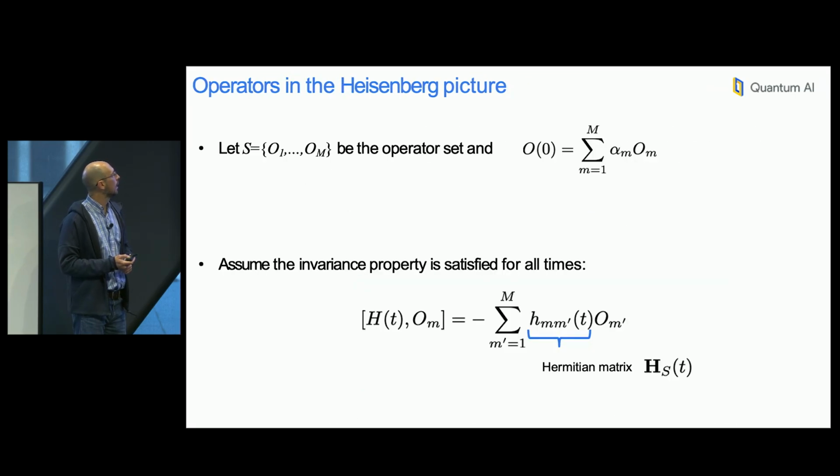All right, so again, we're going to use the invariance property. Let's assume that we have a preferred set of operators, not necessarily observables, and let's say that my initial operator at time 0 is a linear combination of these. Now, my operators are going to evolve under some Hamiltonian H of t. I'm going to assume again that I satisfy this invariance property, and this again is going to define the same matrix that I was mentioning before, H of S, from the entries of these commutation relations.